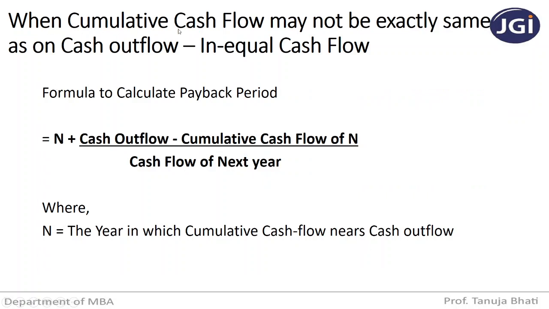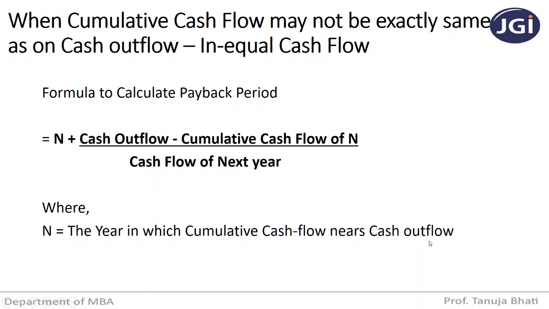When cumulative cash flow may not be exactly the same as cash outflow, that is, in case of unequal cash flows, what is the formula? N plus cash outflow minus cumulative cash flow of N, divided by cash flow of next year. You all have to remember this formula, where N is nothing but the year in which the cumulative cash flow nears cash outflow.